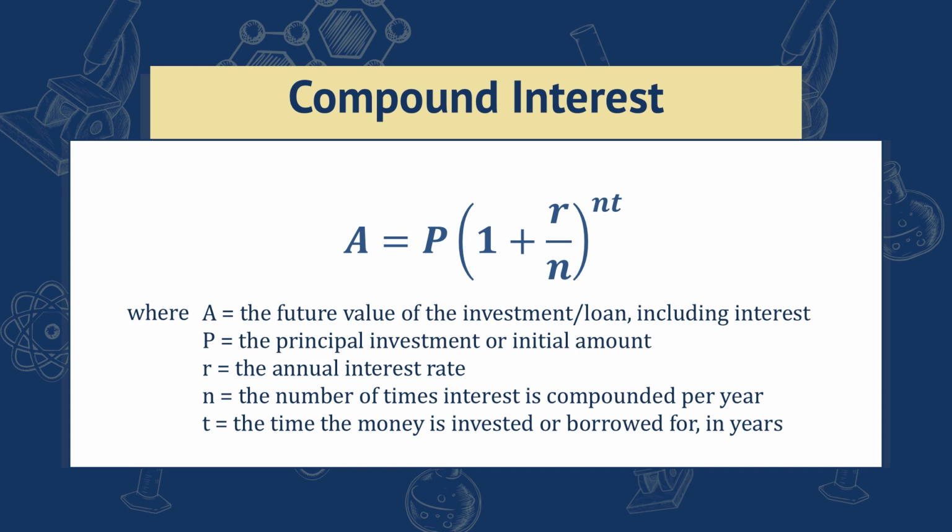Compound interest, on the other hand, is calculated on both the initial principal and the accumulated interest from previous periods. This allows the investment or loan to grow at an accelerated rate. The formula for the compound interest is shown on screen. As compared earlier, we see that the multiplier here is much more complex as compared to the 1 plus RT earlier. Here, the multiplier is 1 plus R over N, raised to NT. So from here, we see that the interest compounds, therefore its name, over time, which significantly increases the amount earned or owed compared to simple interest, especially over longer periods.